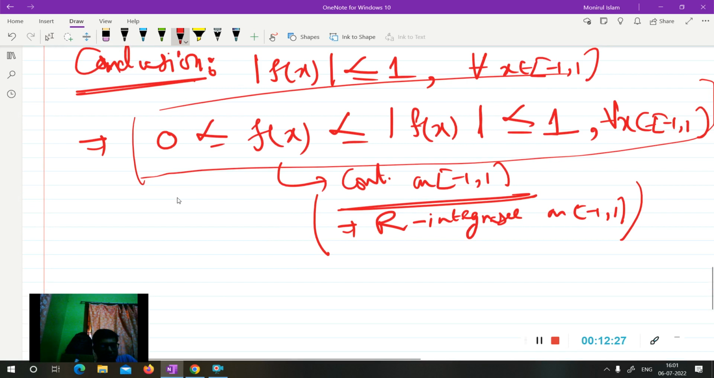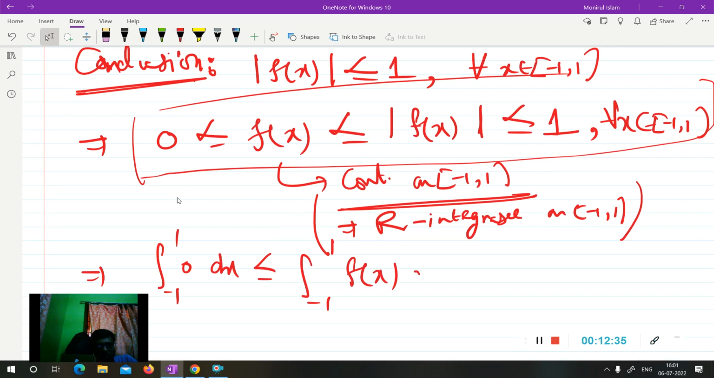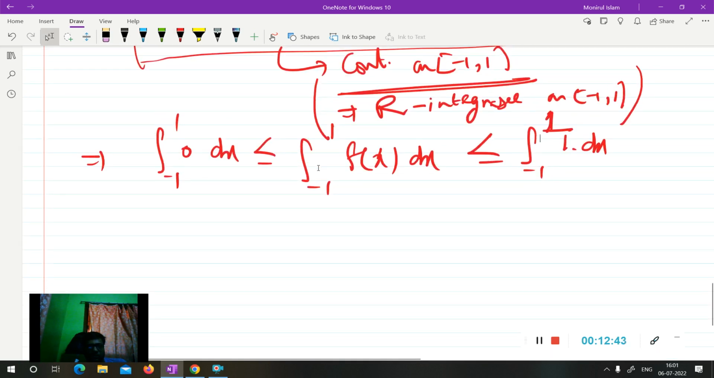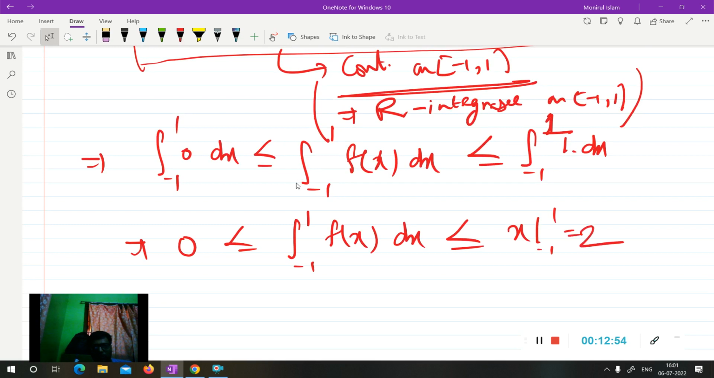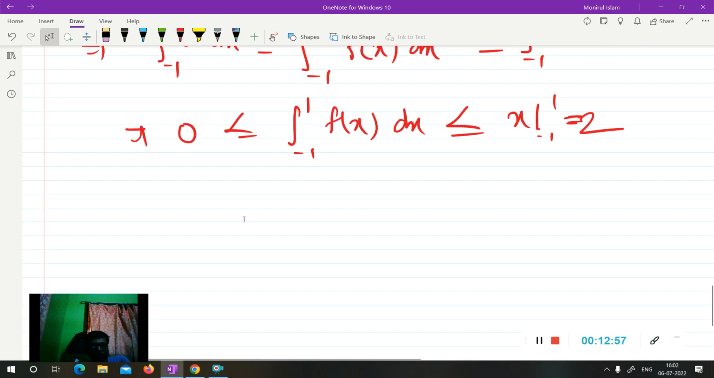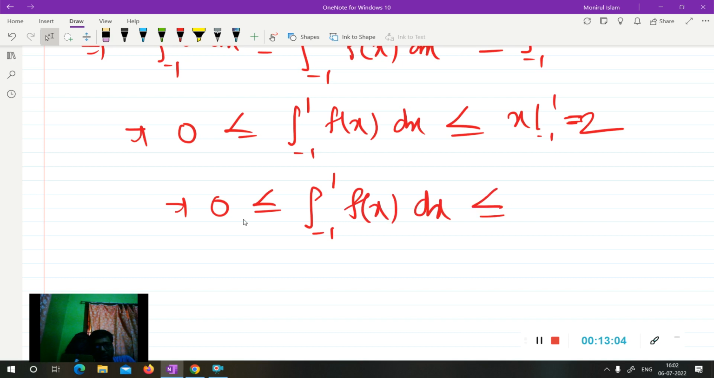So if you integrate this from -1 to 1, this gives the integral from -1 to 1 of 0 dx less than the integral from -1 to 1 of f(x) dx, which is less than or equal to the integral from -1 to 1 of 1 dx. The integral of 0 is itself 0, and the integral of dx from -1 to 1 gives 2. So you can say 0 is less than the integral from -1 to 1 of f(x) dx, which is less than or equal to 2.